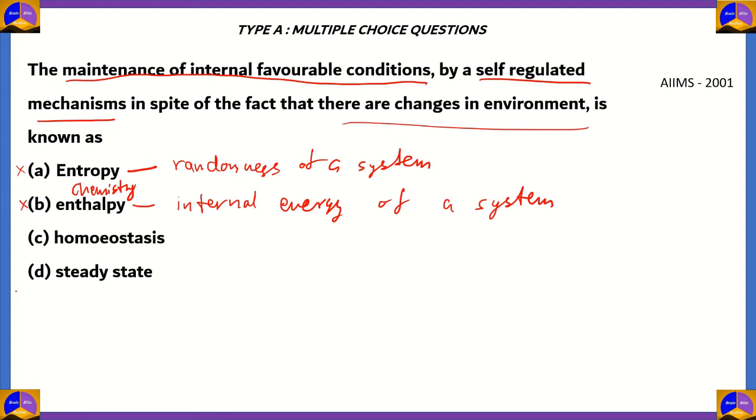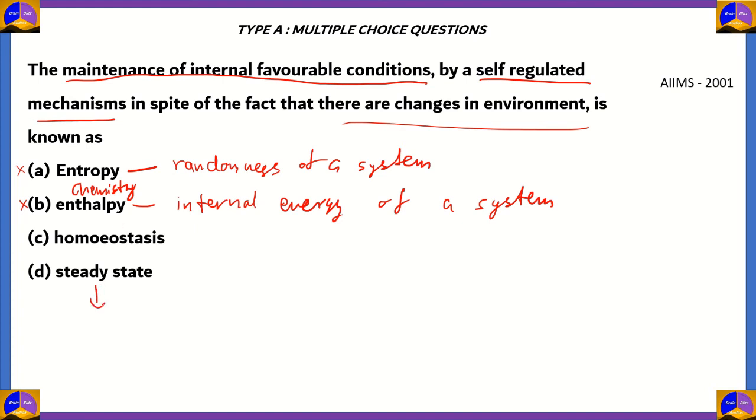Now what about options C and D? Which of these is correct? So the maintenance of internal favorable conditions by a self-regulated mechanism in spite of the fact that there are changes in the environment can be called a steady state. So option D seems to be correct.